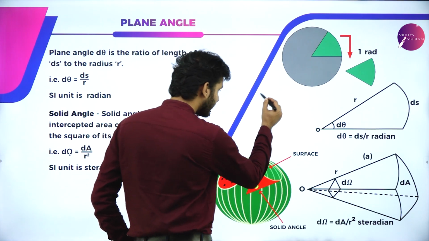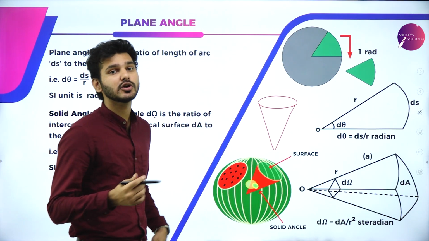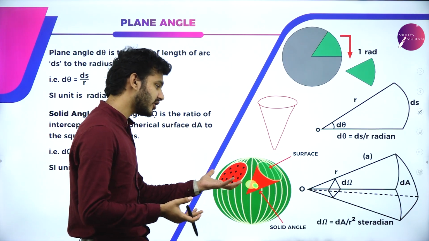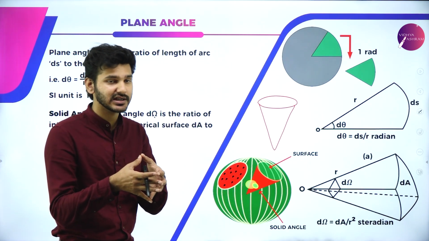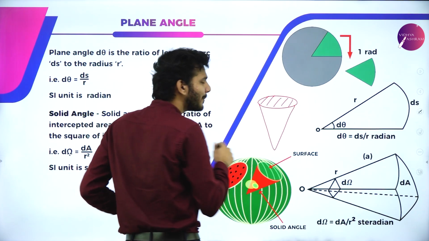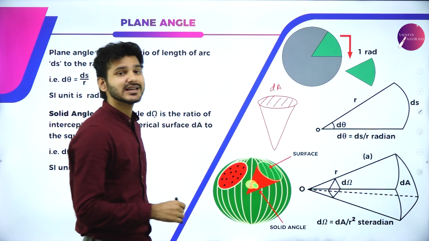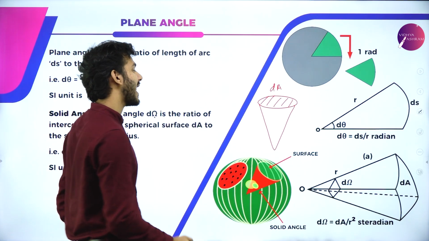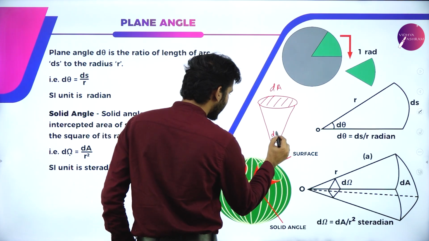That is, if you have a watermelon and you scooped out a piece in the shape of a cone like this and you're giving it to your friend, then that means you're using a solid angle. Let's say you cut out a piece with a base having an area that is dA, and this particular cone shape has an angle, let's say, of d omega.